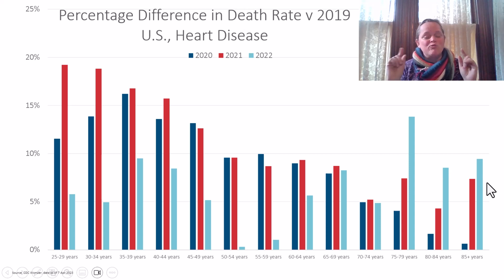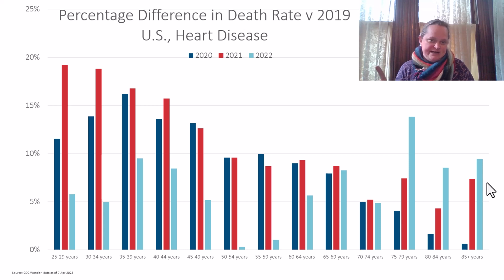These, again, are rates, not counts. So this is how much the death rate due to heart disease went up for these. So these are different patterns. I'm not saying why this occurred. This is just what's in the death certificates using the rates now. The 2022 ones may change.